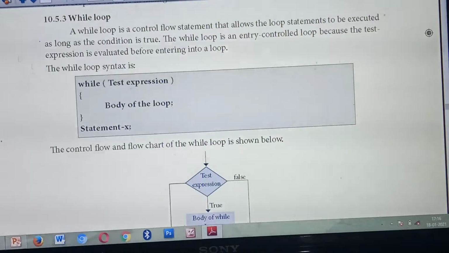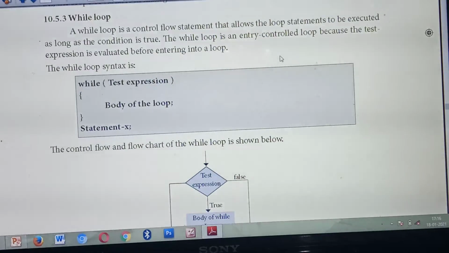So what are we going to study about? While loop. Here this while loop is also similar to for loop only. But this while loop will execute as long as the condition is true. So till the condition is true.